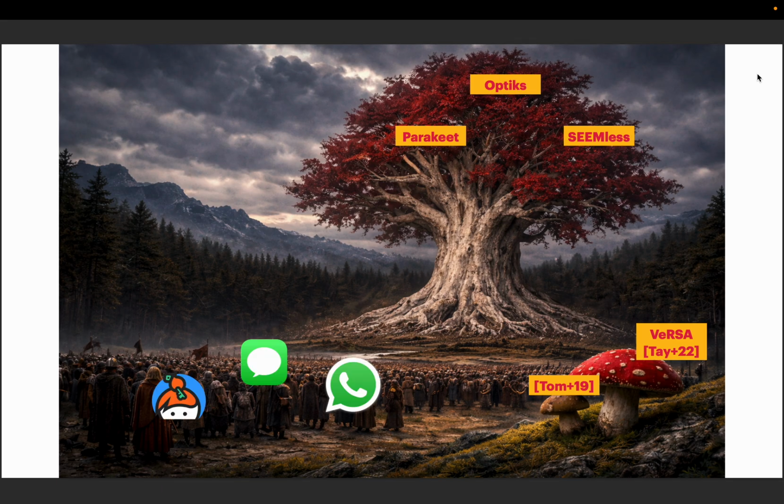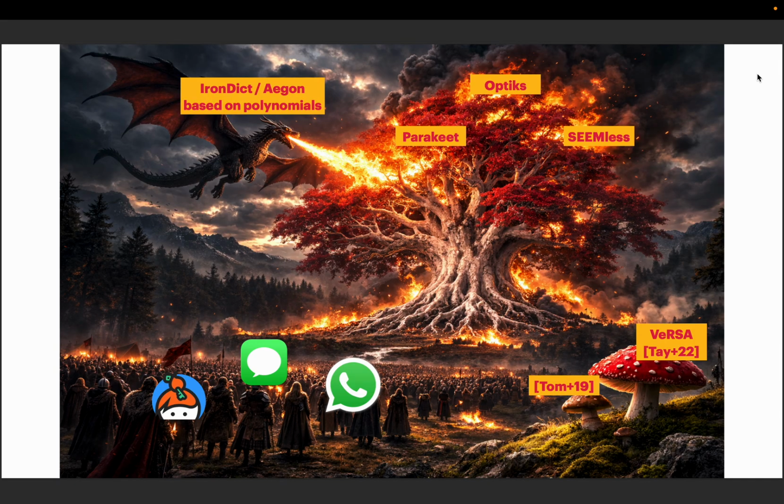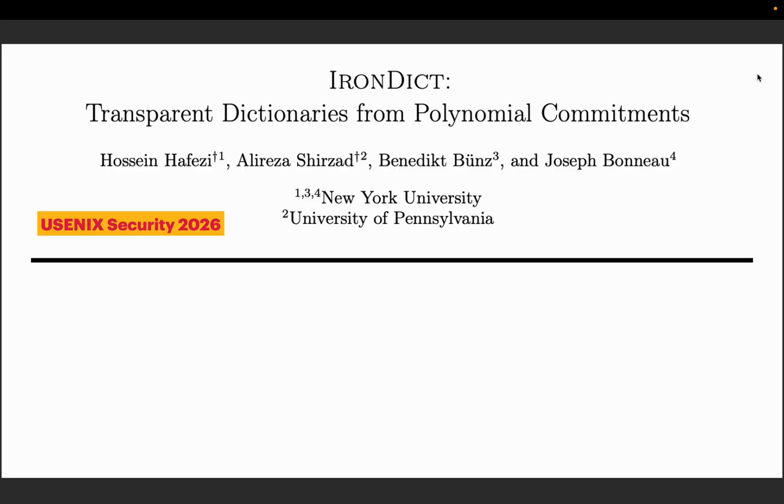Hence, all the existing deployed schemes like WhatsApp, iMessage, Keybase, and Messenger are all using the tree-based models. Then we introduce a new design, a new paradigm in the design of key transparency based on polynomials and polynomial commitment schemes, called Irondict, and later Agon. They scale similarly to the tree-based solutions, and at the same time, they do not have the drawbacks I mentioned in the previous slide. And we believe they're quite fit for deployment.